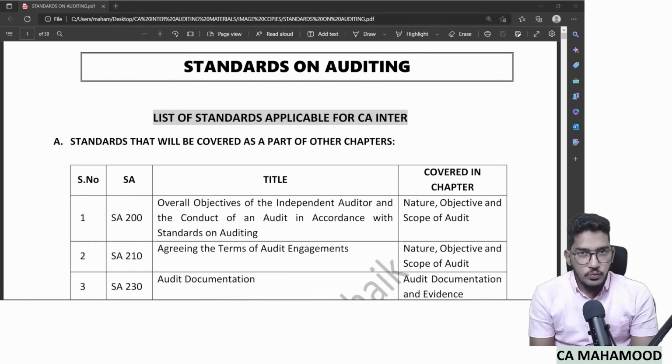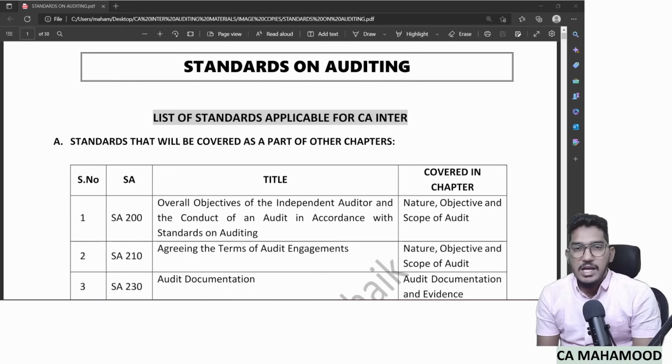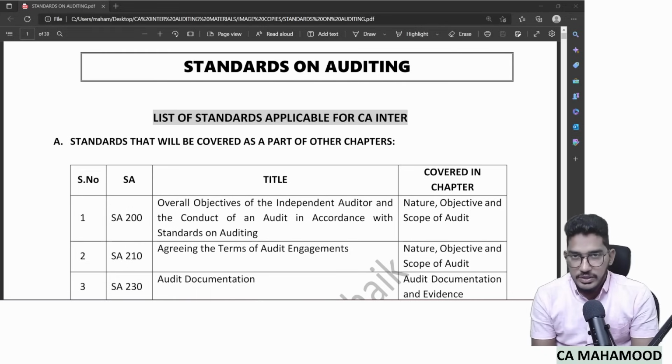So, in this video, we'll be revising the standards on auditing chapter. As you all are aware, this standards on auditing chapter is such an important chapter where a significant amount of weightage will be there in your examination, and conceptually also it is going to be very important. So that is going to be the agenda for this video. We will be doing one quick and perfect revision of the standards on auditing.